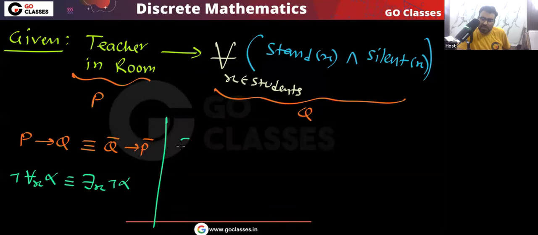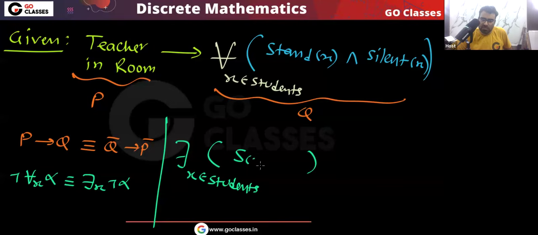So negation Q implies negation P means there exists x who is a student. There exists x, I am talking about the students, who is not standing or not silent.